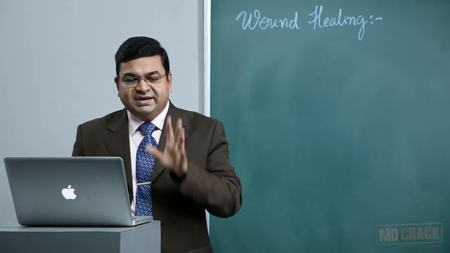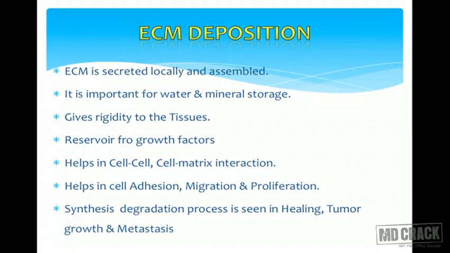This extracellular matrix is important for cell-to-cell interaction as well as cell-to-matrix interaction. It also helps in cell adhesion, migration and proliferation. The extracellular matrix that is formed is also important for cell adhesion, migration of a variety of inflammatory cells, as well as proliferation of the fibrogenic growth factors.